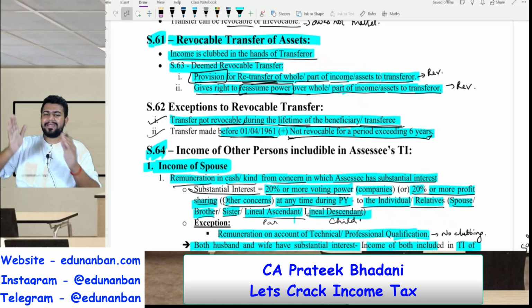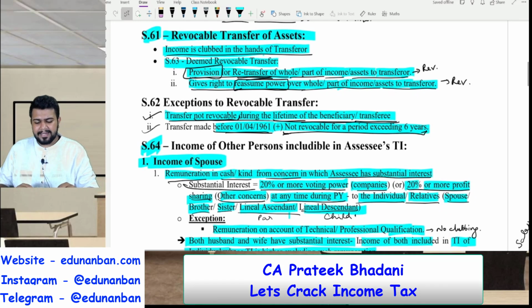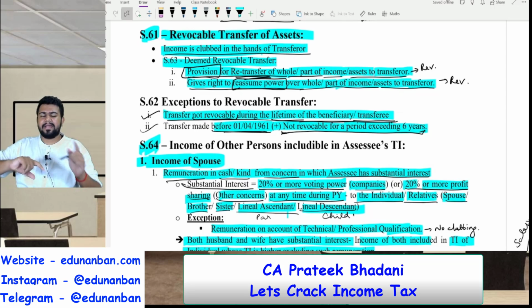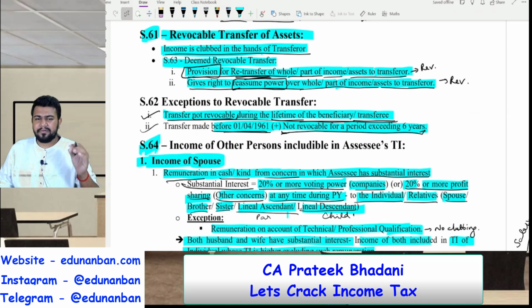Now let us come to transfer of asset. Previously what did we see? Transfer of income. Now we are seeing transfer of asset. In transfer of asset there are two types of transfer. There is revocable transfer and there is irrevocable transfer. What is revocable transfer, sir? Temporary transfer. What is irrevocable transfer, sir? Permanent transfer.